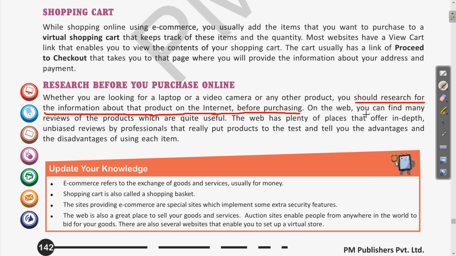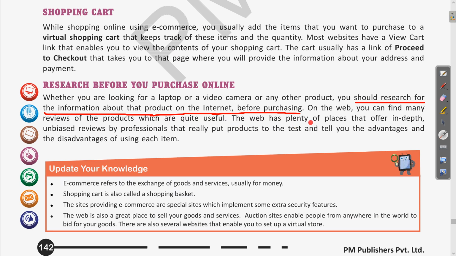So on the web we can find many reviews of the product which are quite useful. As we have discussed earlier, whenever we are using the different e-commerce platforms, the different buyers have given reviews of the product, so we can read those reviews as well before doing the online transaction. Clear? So on the basis of those reviews we can take a decision whether the product is durable or meeting our requirement.